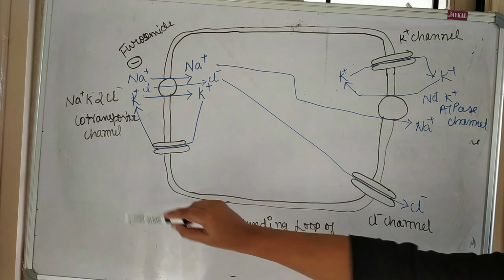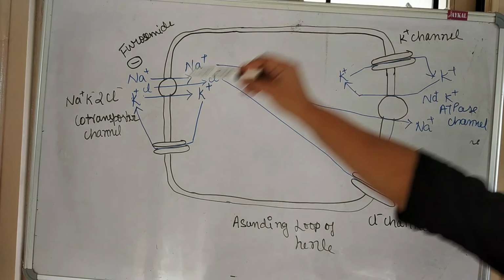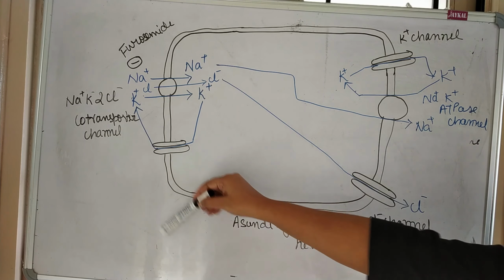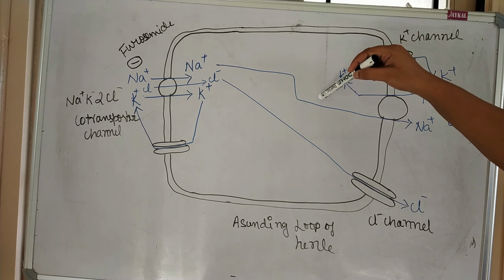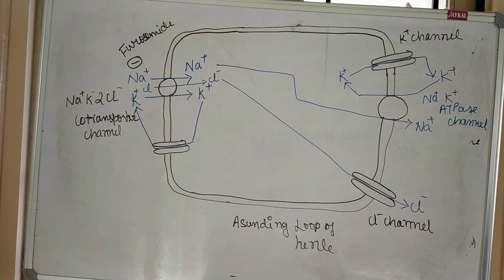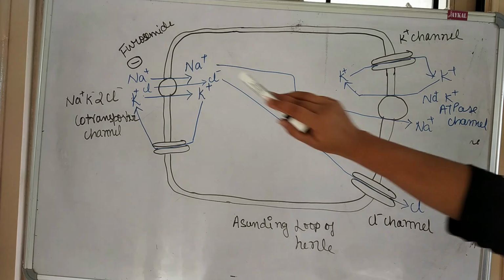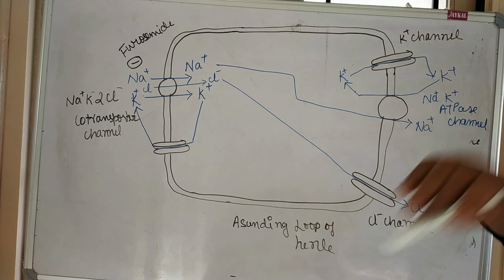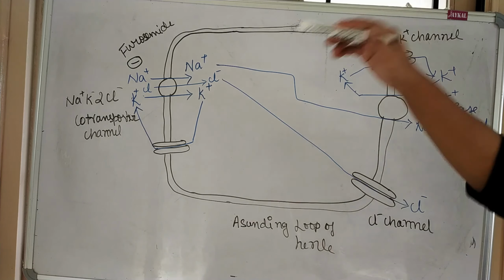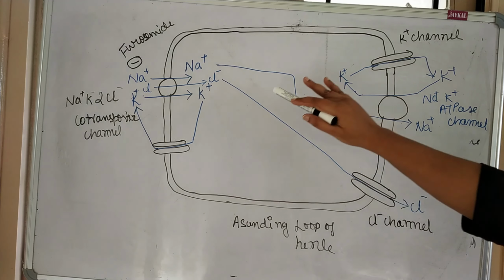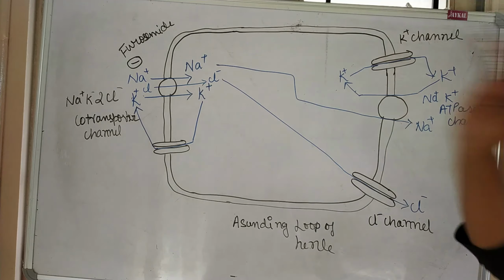The ions which go outside will get washed out with urine, while the ones which get reabsorbed will enter inside the body. Suppose it is a potassium ion or sodium chloride ion, when they enter the nephron loop of Henle, they will be reabsorbed. Once the reabsorption takes place, they enter the body.